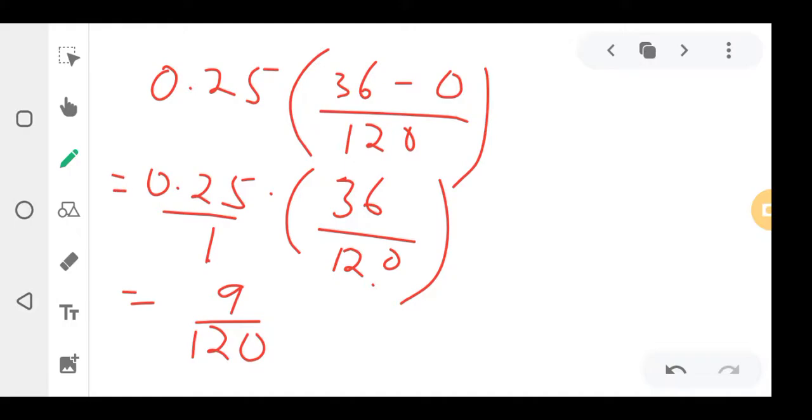Okay, and then what is 9 divided by 120? When you divide 9 by 120, what do you get? You get 0.075 newtons. That's the answer. That's how you solve such kind of questions. You need to be very careful when you are doing this. Okay?